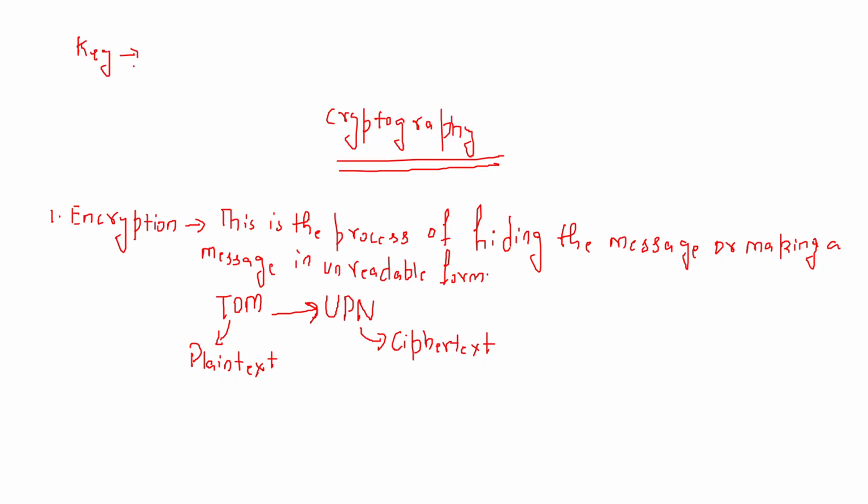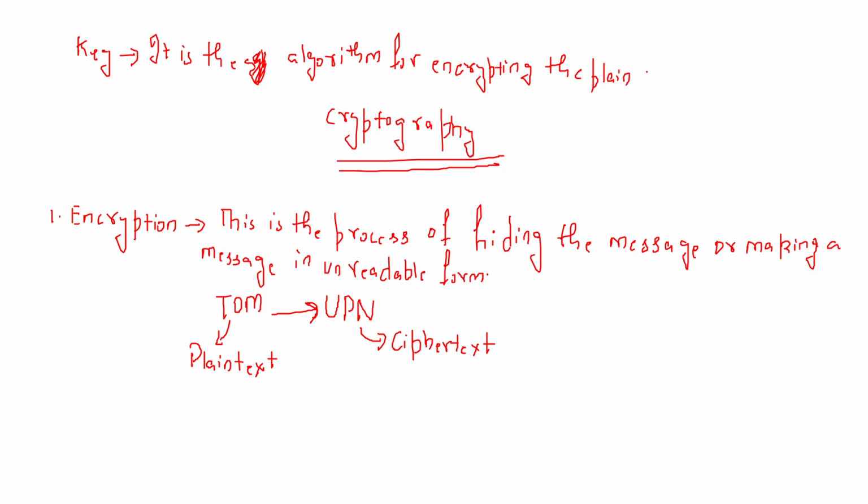So the key is nothing but the algorithm for encrypting the plain text, right?